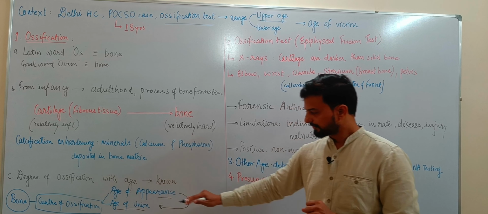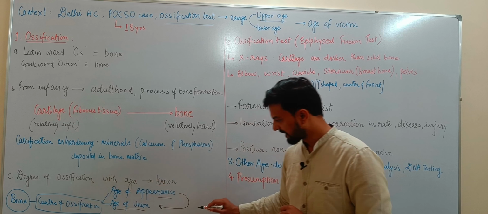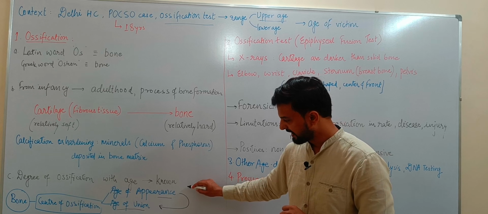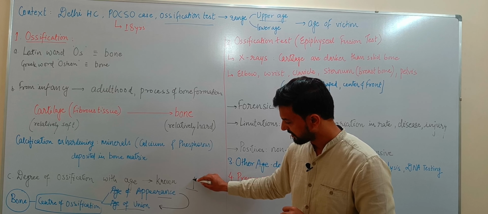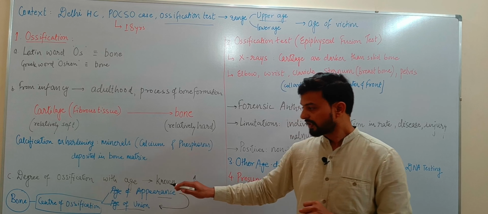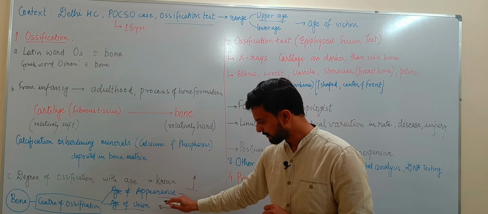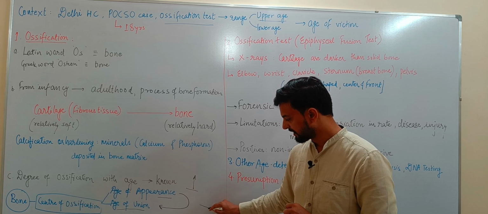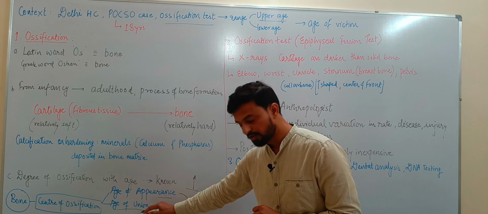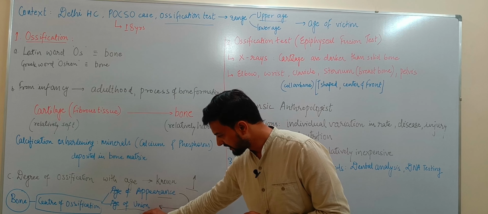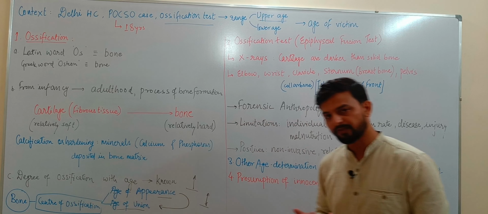So let's say we observe this bone and we don't find the center of ossification yet, so we can say that the age is in this range. If we find the appearance of a center of ossification, but it is not yet completed, then the age will be in this range. If the ossification of that particular bone is completed, then we will say that the age is greater than this age of fusion or age of union for this bone.